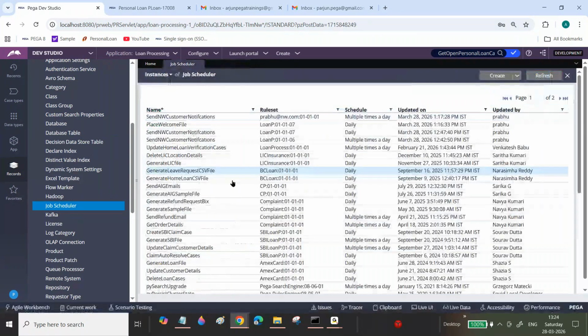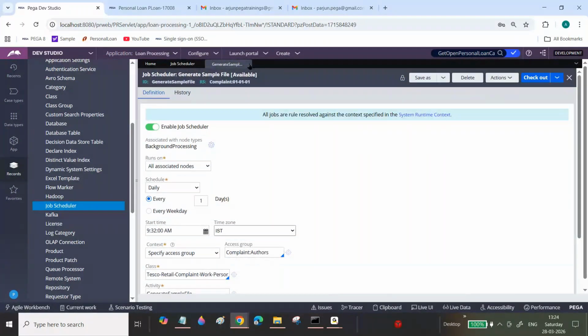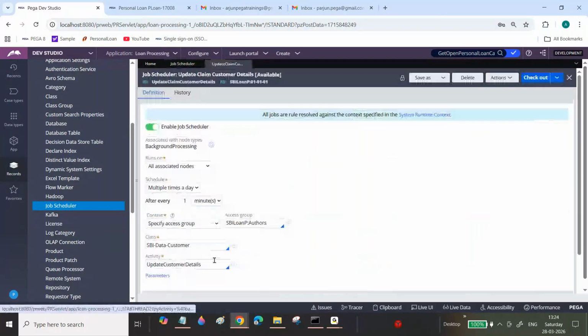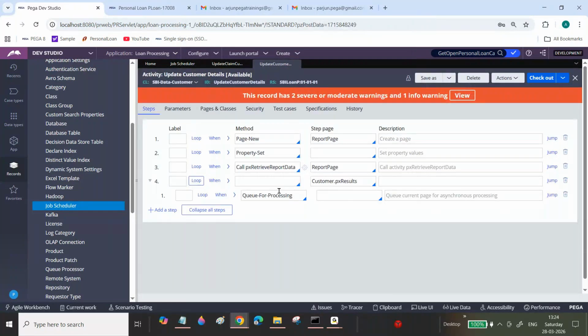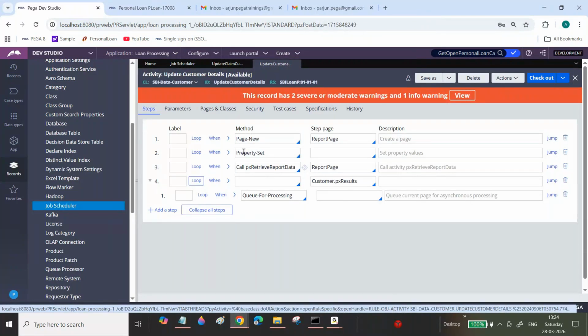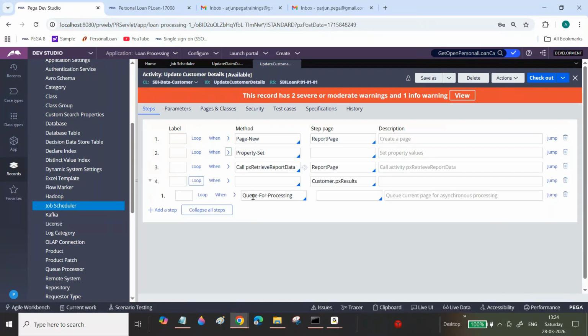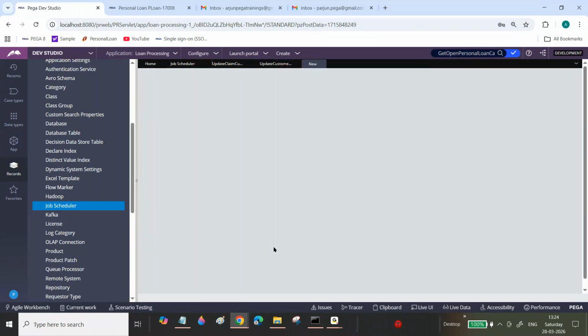I will open the next one. Next one is generate sample file, which we just discussed. Now I want to update the case details. In this activity, I'm querying the data from this customer table. Tomorrow I will explain this one. I'm querying and then updating the data.